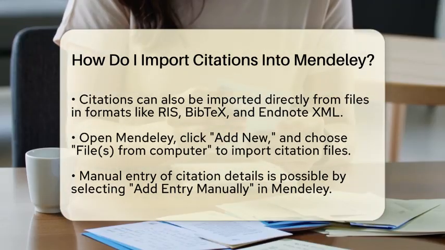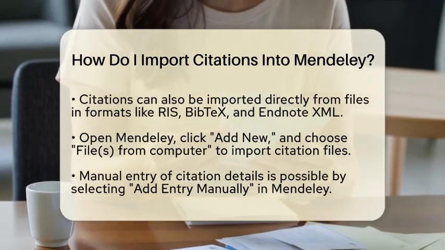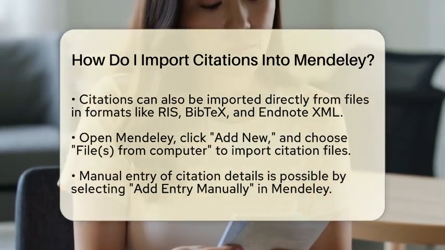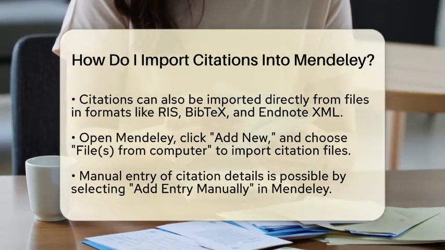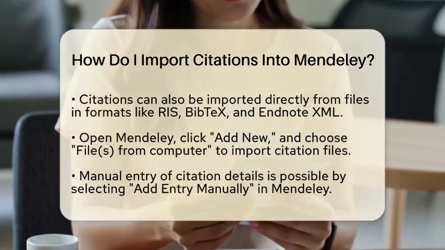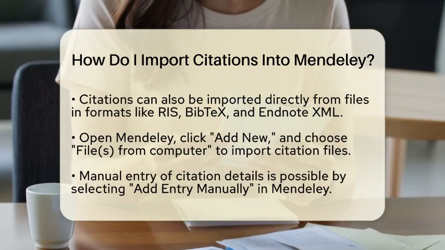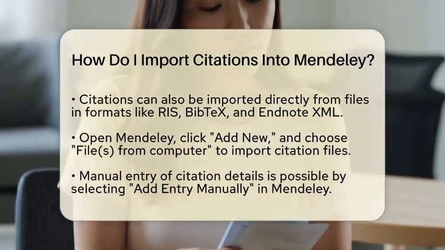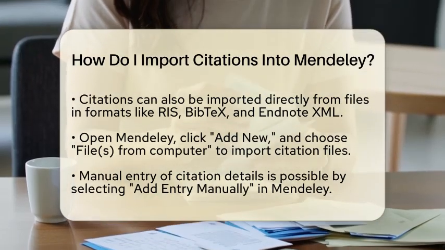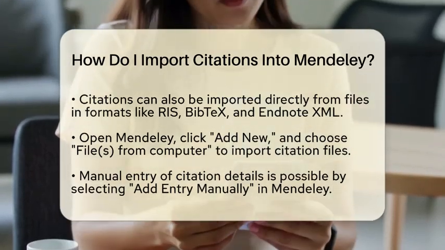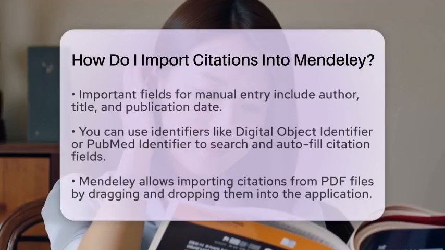If you do not have a file or access to a database, you can always enter citation details manually. Click on Add New and choose Add Entry Manually. You will need to fill in important fields such as author, title, and publication date. This option is handy when you have a specific source in mind but cannot find it online.